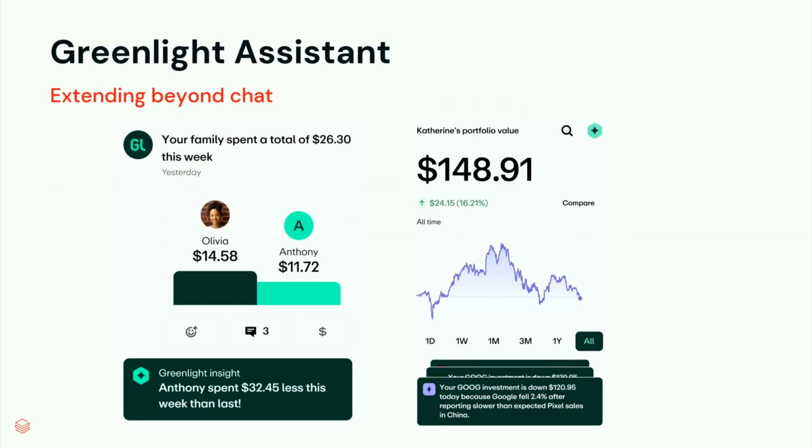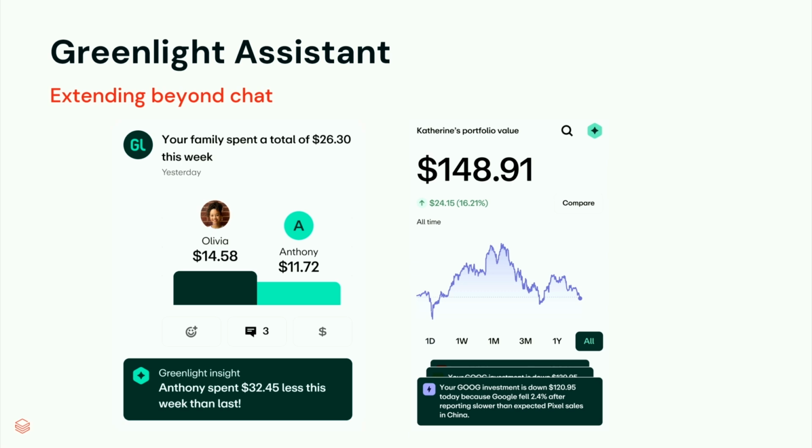And also, we don't want it to just be a simple chatbot. That is so 2024. We want it to be proactive so that we can generate insights for our users. For example, instead of the user having to actively enter the chatbot and ask a question, we generate spending and saving insights, such as here on the left-hand side, where we're seeing Anthony spent this much less that week than the last week.